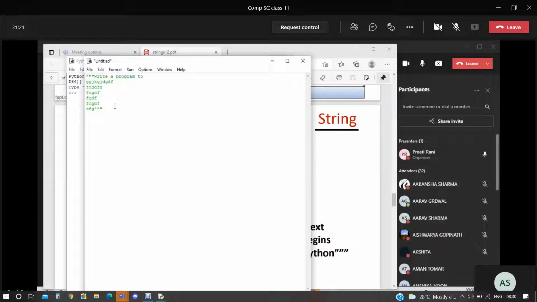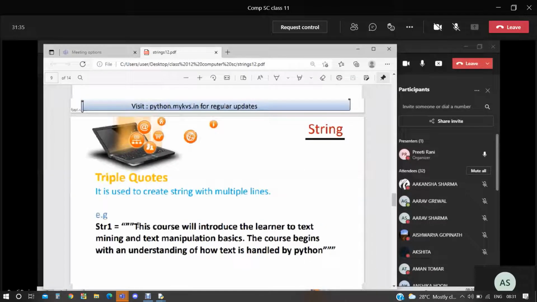And kindly ignore it also. Yeah, you are presenting this. You are printing this statement, na? You are transferring it into str1. Then you are displaying that.